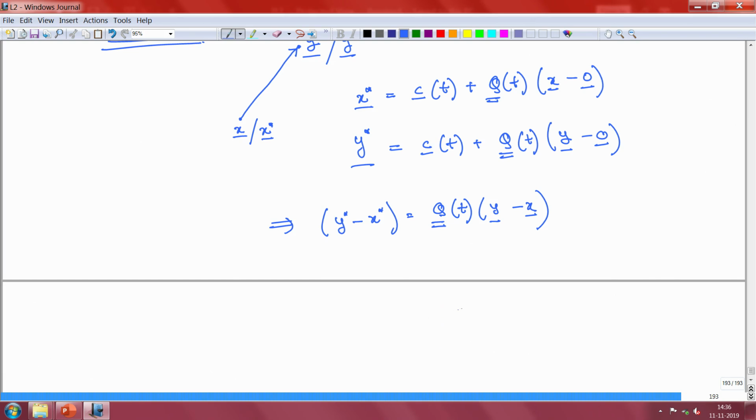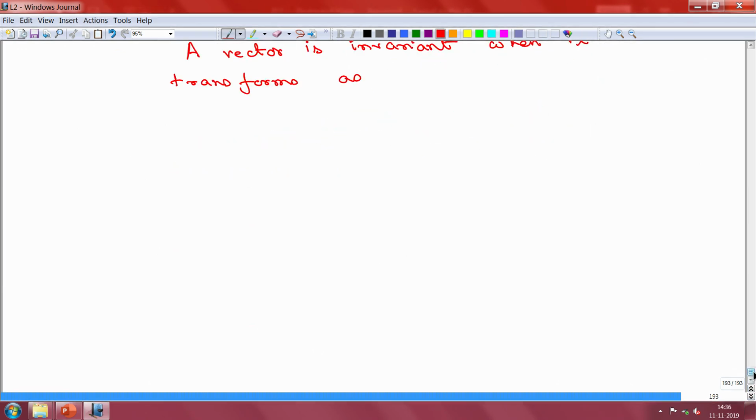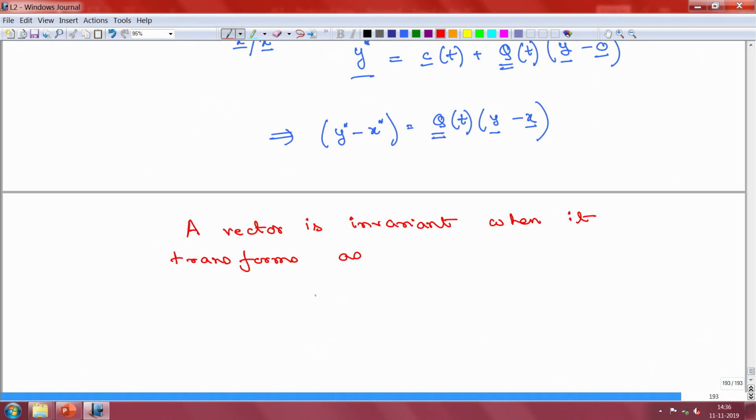Right. So, looking at this, what we are going to say is that a vector is invariant when it transforms as follows. So let us say you have a vector u, when it transforms by this rule.